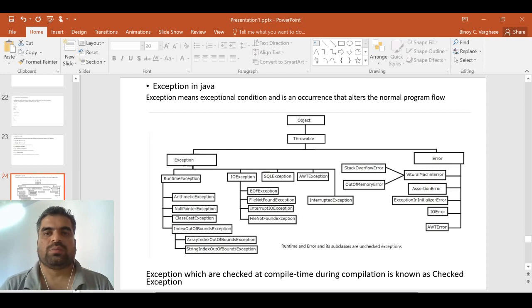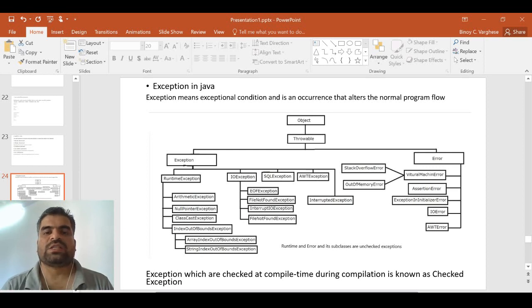occur because of our bad programming, lack of resources, network issues, some wrong method call, wrong parameter passed or wrong value passed. Because of these conditions, there could be an exceptional condition or an occurrence that may lead to the normal flow of the program being affected. These situations are called exceptions.